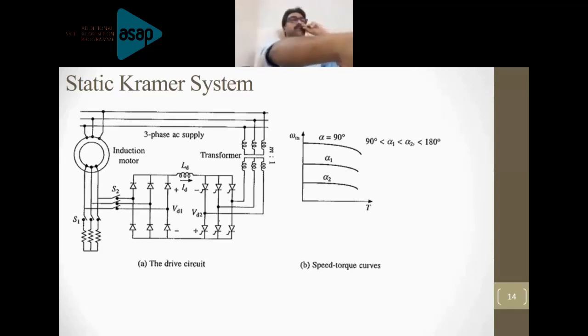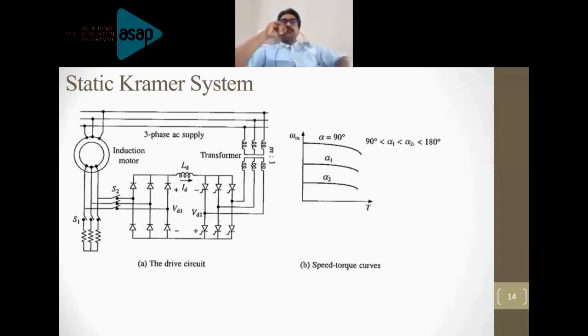This figure is showing the drive circuit for the static Kramer system, and also the speed torque characteristics curve for different firing angles are shown here. Have a look at this diagram again. Please start reading the diagram from the stator of the induction motor.